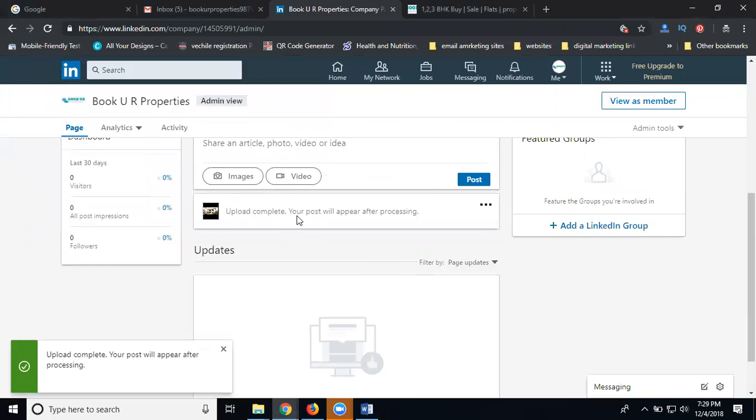Is it clear? If you're creating any profile, when you get more connections, you can create the LinkedIn company page. Or else we can't create the LinkedIn company pages. It's a very, very important notice. Please write down this option.